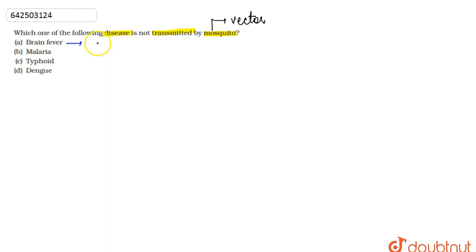Brain fever includes encephalitis. Encephalitis is an acute inflammation of the brain which is caused by viral infection. Here the inflammation of the membrane covering the brain and the spinal cord takes place, which is known as meningitis.